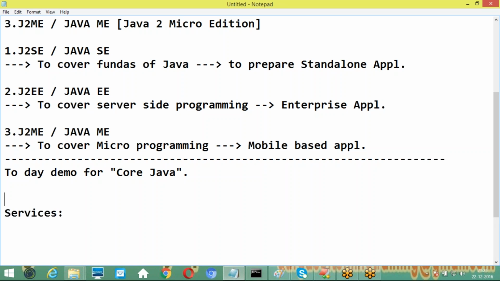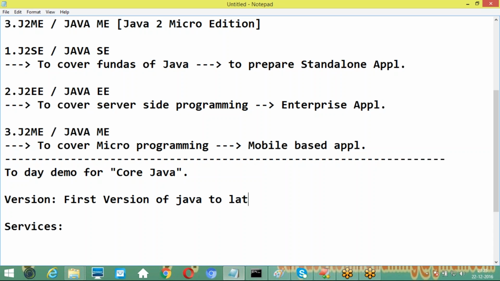Before these services, first of all, which versions I'm going to discuss with you: from the first version of Java to the latest version of Java, everything we will cover. What is the latest version of Java, guys? Java 8 as of now. Next April, I may expect the Java 9 version.